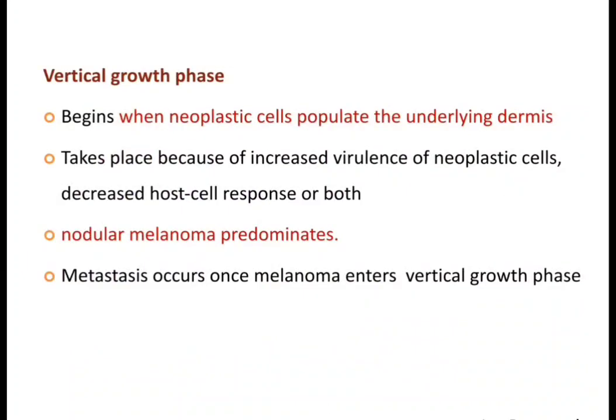Now coming to the vertical growth phase. This phase begins when the neoplastic cells populate the underlying dermis. It takes place because of the increased virulence of the neoplastic cells, decreased host cell response, or both. Out of the three clinicopathologic types, in the vertical growth phase we can see the nodular melanoma. Nodular melanoma predominates in the vertical growth phase. Metastasis occurs when the melanoma enters the vertical growth phase.